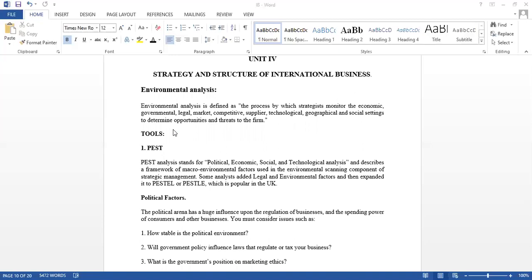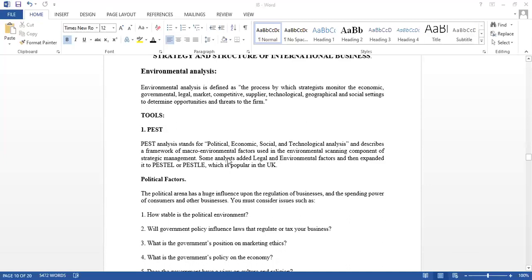Okay, we are discussing this since the strategists need to analyze these things. Why does a strategist need to analyze all these things? To know about the opportunities and threats of a firm.